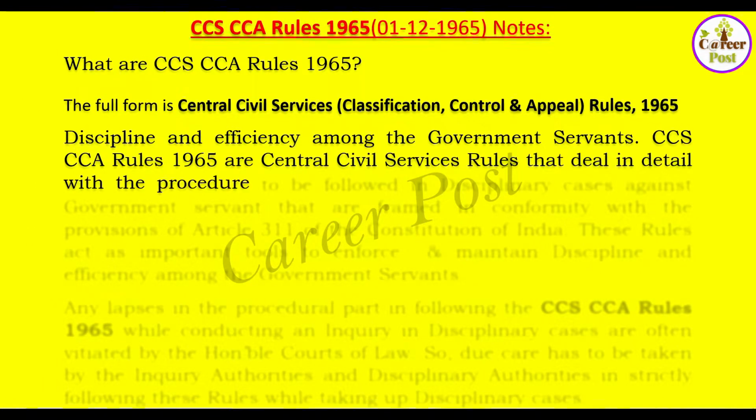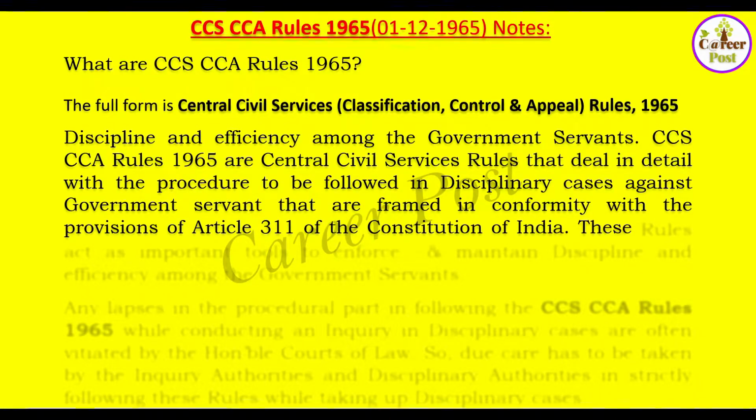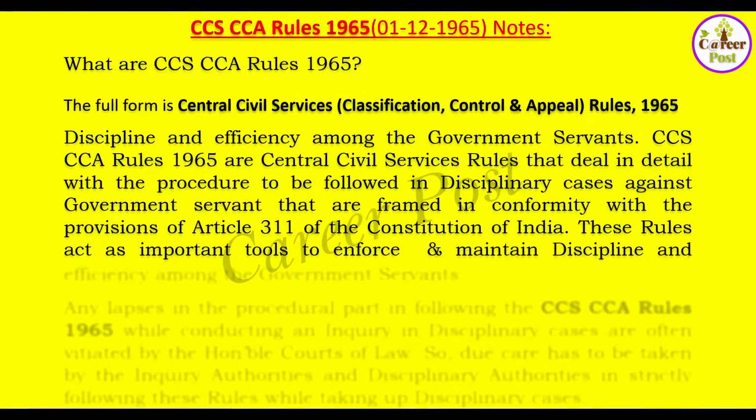CCS CCA rules 1965 are Central Civil Service rules that deal in detail with the procedure to be followed in disciplinary cases against government servants, framed in conformity with the provisions of Article 311 of the Constitution of India. These rules act as important tools to enforce and maintain discipline and efficiency among government servants.